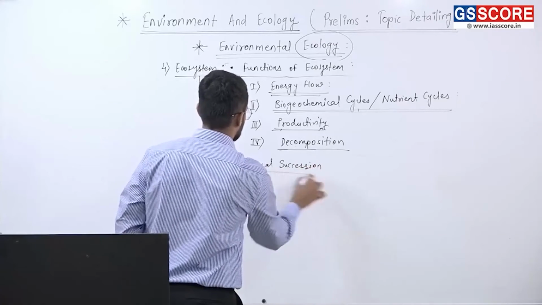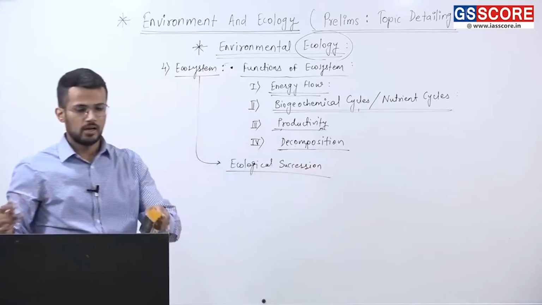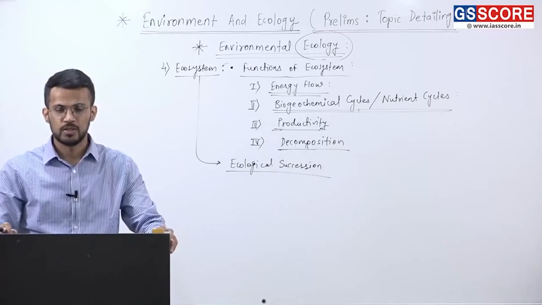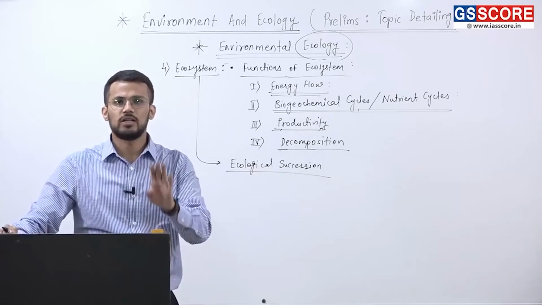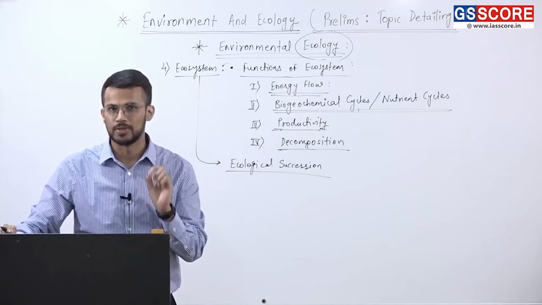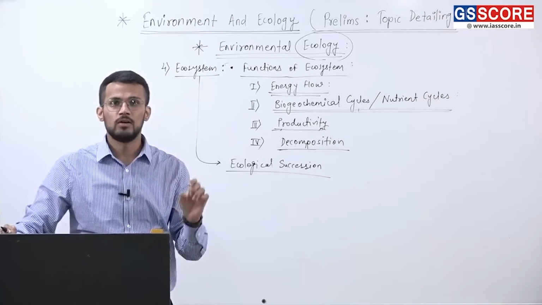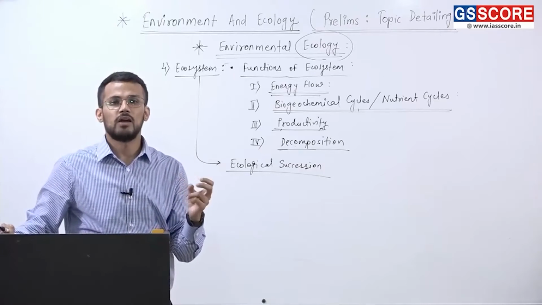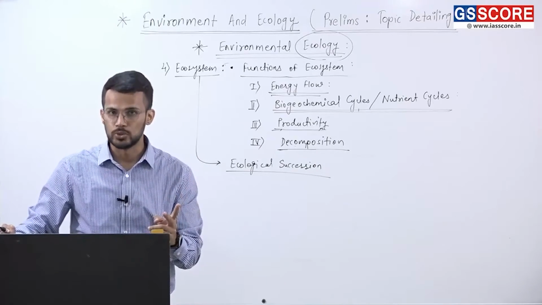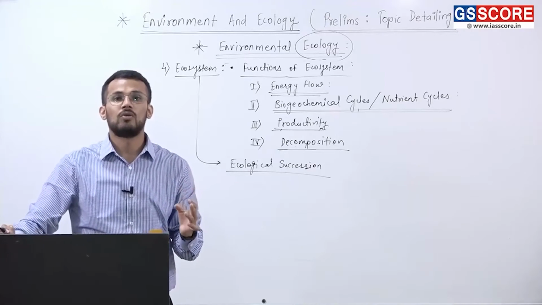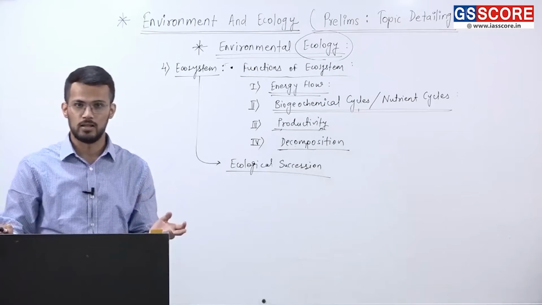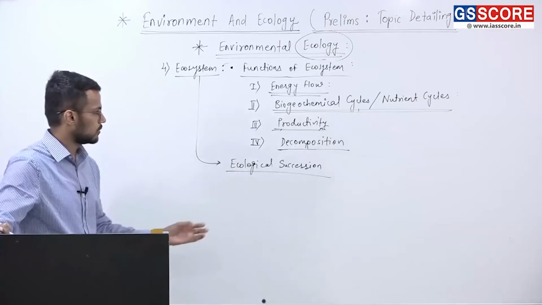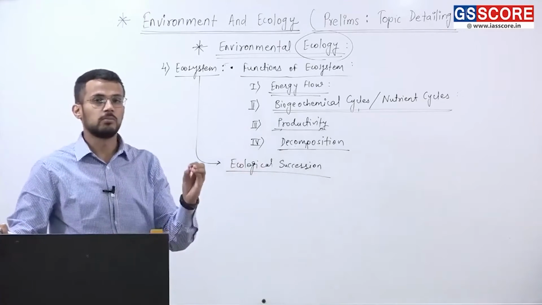So under ecological succession, it is important to study the definition of it. What exactly do we mean by ecological succession? Then under ecological succession, at least 4 terms one must be aware of. Those terms are, first, what are pioneer species? Second, we have a term called climax community. Thirdly, one should be aware of seral. What do we mean by seral? And fourthly, it is sere. What exactly is sere? So these 4 terms related to ecological succession one must be aware of.